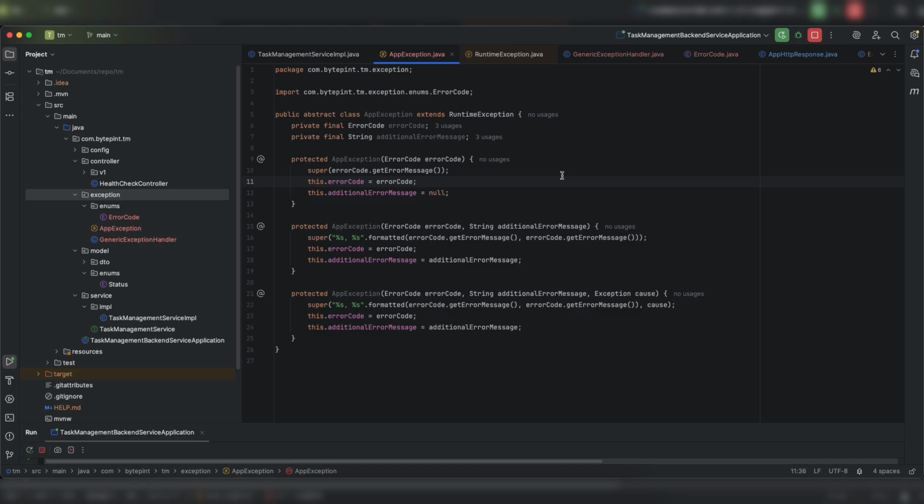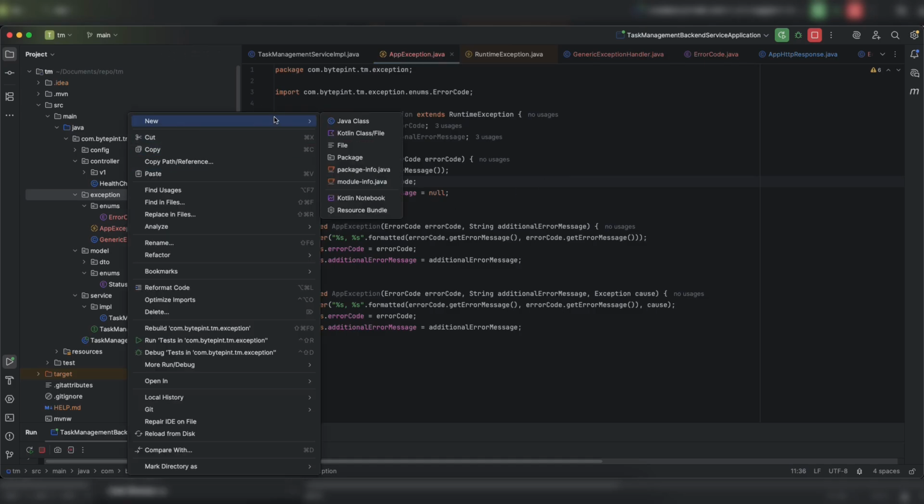That means your client or end user made the mistake. And if your HTTP status is 5xx, let's say 500, 503, then it is not an end user mistake. There was something wrong with your server itself, right? So we use this terminology, client exception and server exception, in this context.